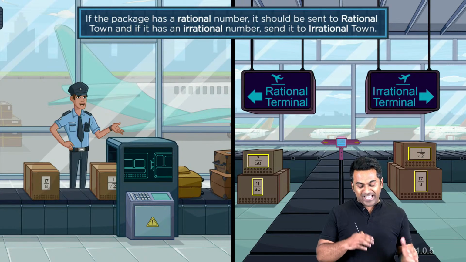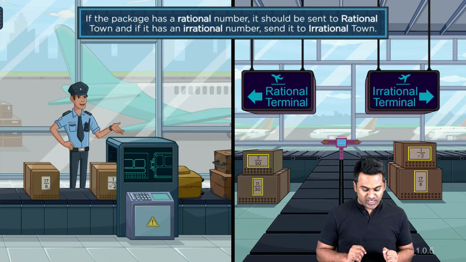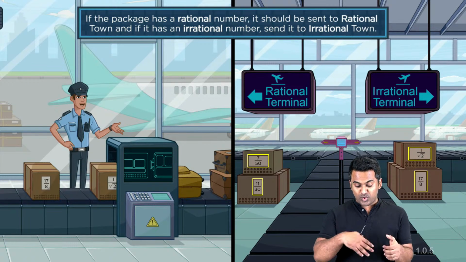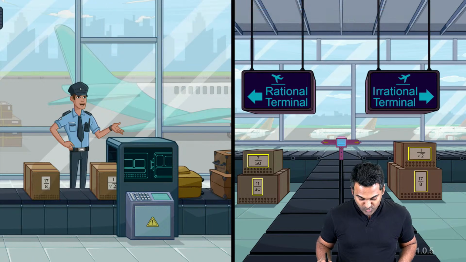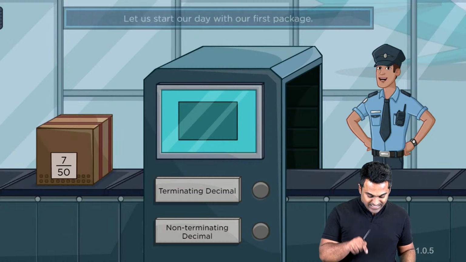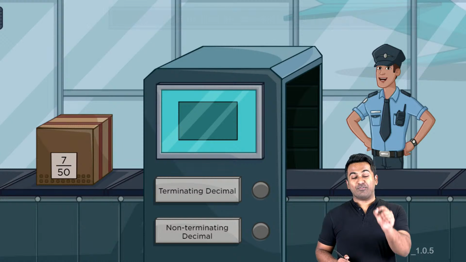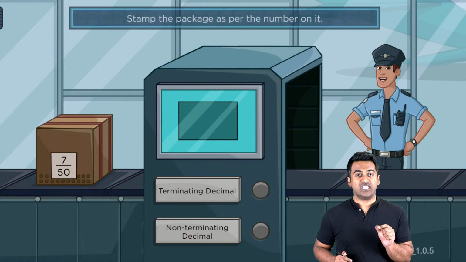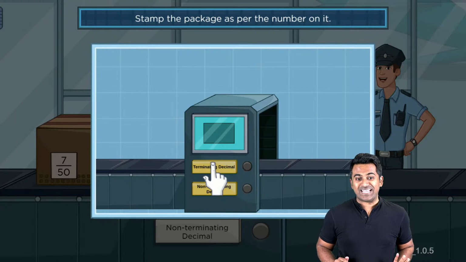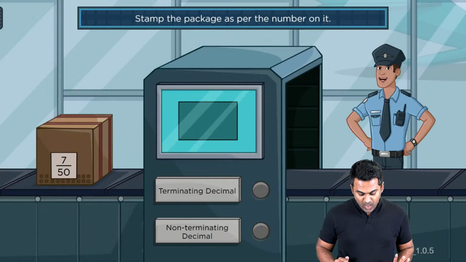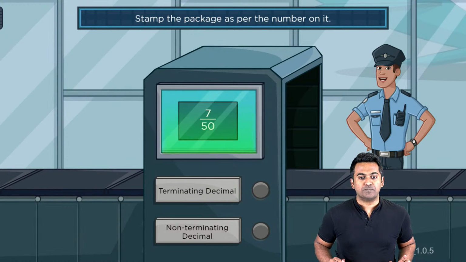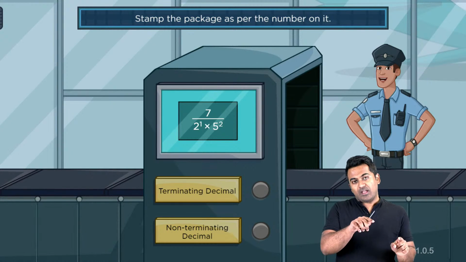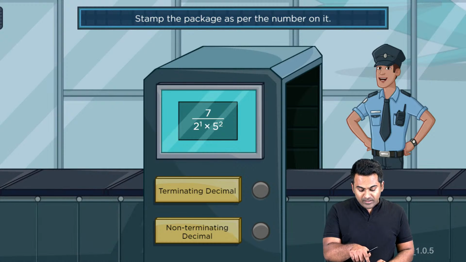If the package has a rational number, quite obvious, you send it to the rational terminal. And if it has an irrational number, you're going to throw it down to the irrational terminal. Okay, so terminating, non-terminating. Come on, the first number is 7 by 50. Observe the denominator and tell me if this is going to be terminating or non-terminating. What is the denominator here? 50, right? When you factorize it, 50 can be written like what? 2 times 25. Yes, 2 is nothing but 2 power 1. 25 can be written like 5 square.